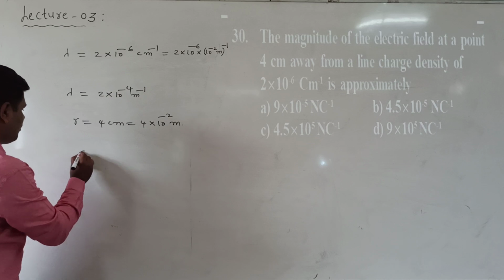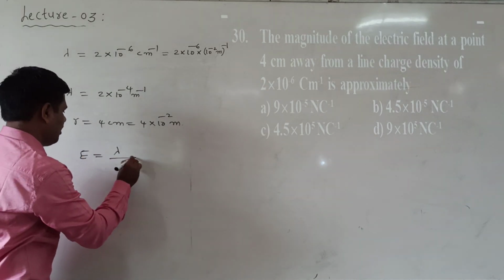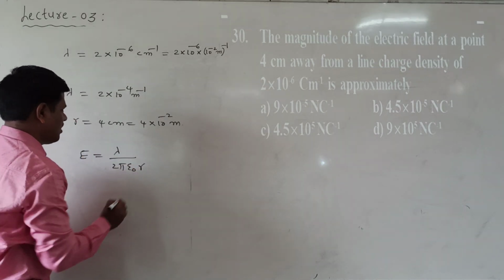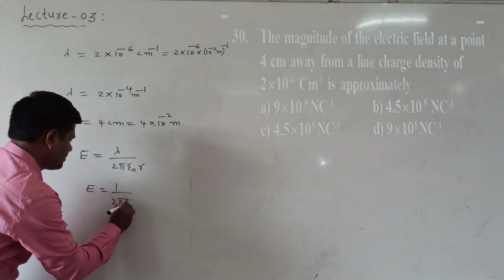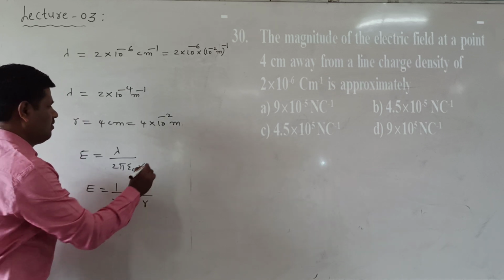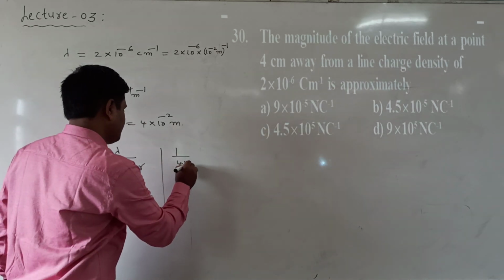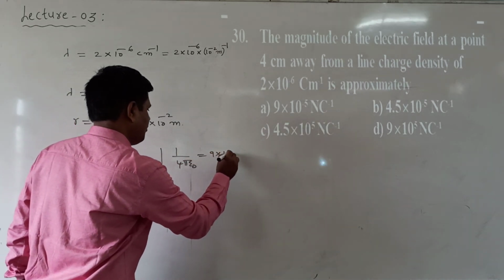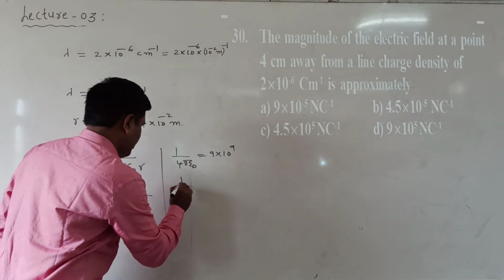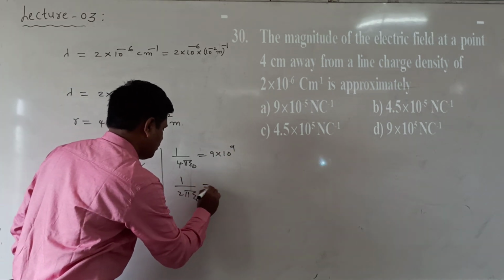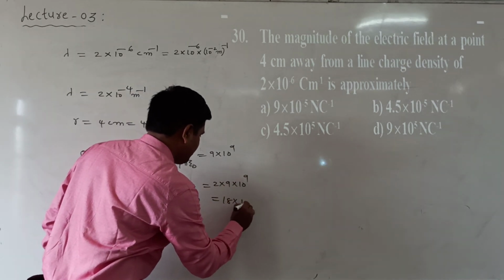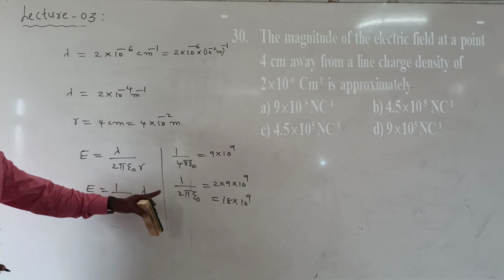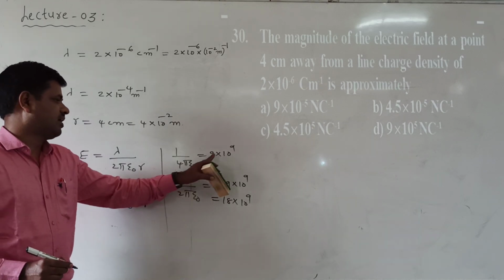Now the electric field due to a line of charge, E is equal to lambda by 2 pi epsilon naught R. This can be written as E is equal to 1 by 2 pi epsilon naught into lambda by R. But 1 by 4 pi epsilon naught is equal to 9 into 10 power of 9. So 1 by 2 pi epsilon naught is equal to 2 into 9 into 10 power of 9, so this is 18 into 10 power of 9.